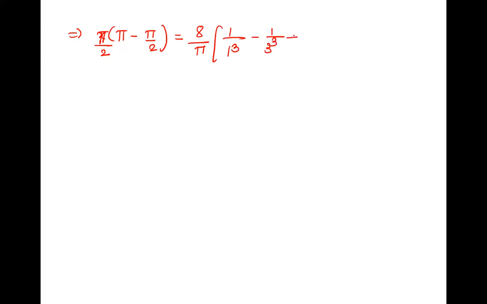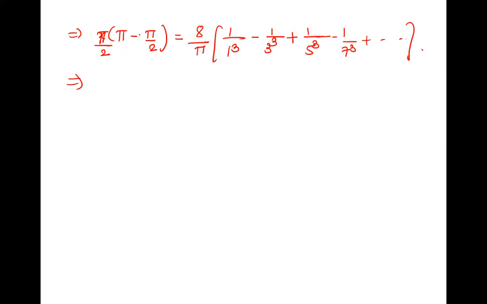So we get x into pi minus x, with x is pi by 2: pi by 2 into pi minus pi by 2. So x is pi by 2, and we write 8 by pi into sin pi by 2, 1 upon 1 cube, plus sin 3 pi by 2, minus 1 upon 3 cube, plus 1 upon 5 cube, minus 1 upon 7 cube, plus so on. And we'll solve this.